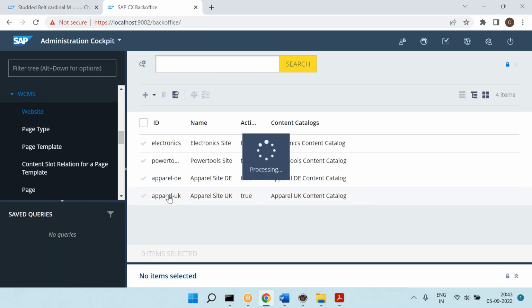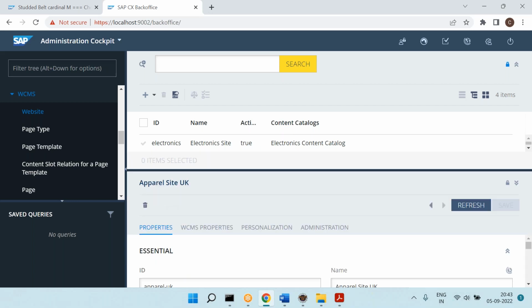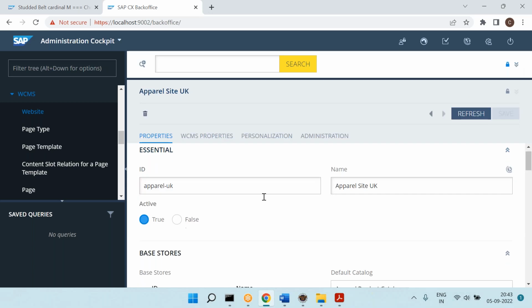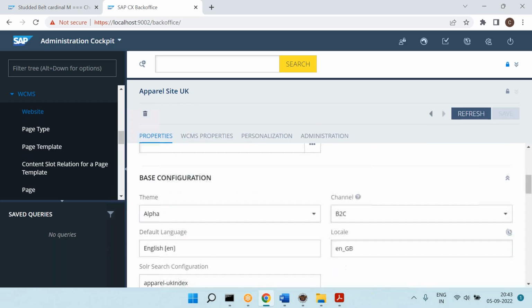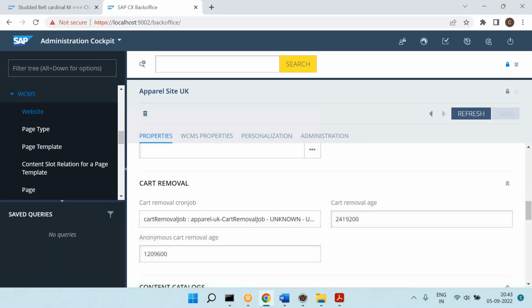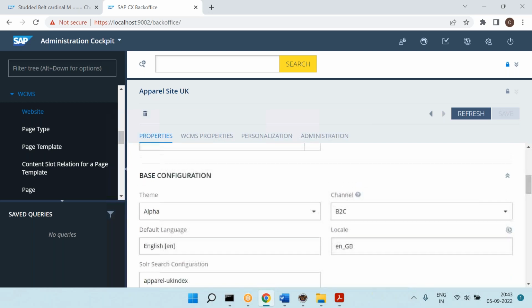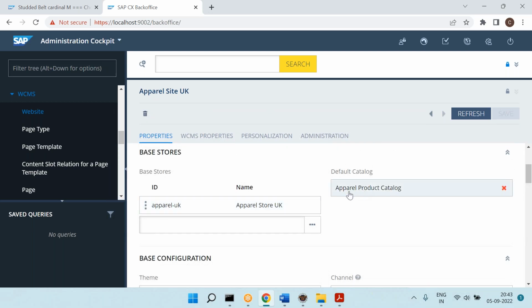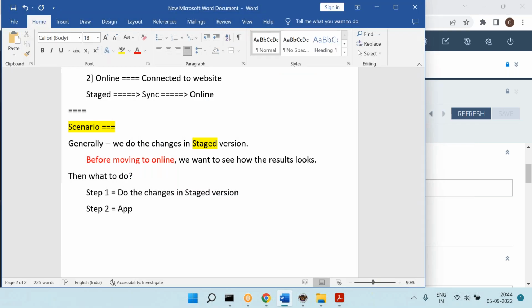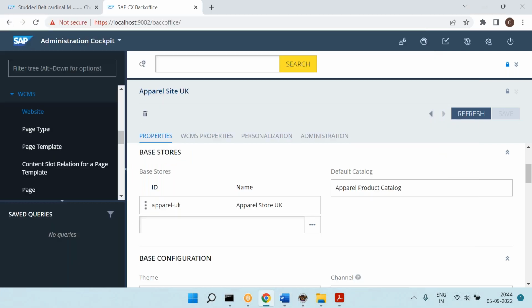And every website is mapped with a product catalog and content catalog. See what product catalog it is mapped. Okay, which product catalog it is mapped? So you can see apparel product catalog. So that means, so Apparel UK website. So this is the website, and this is mapped with the Apparel product catalog.